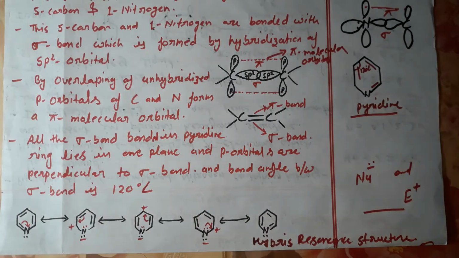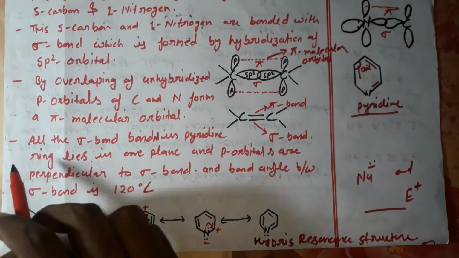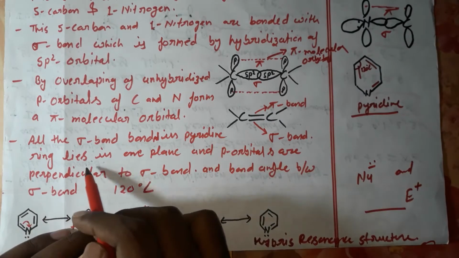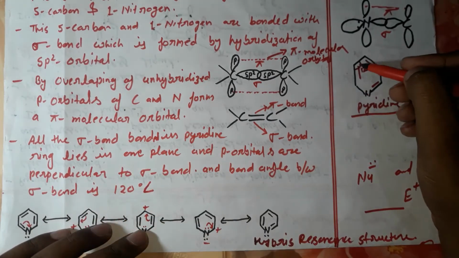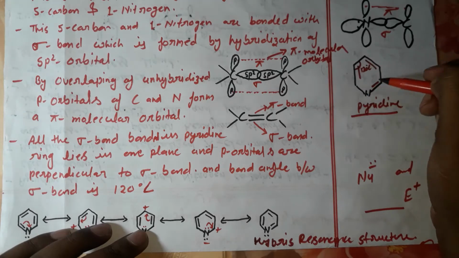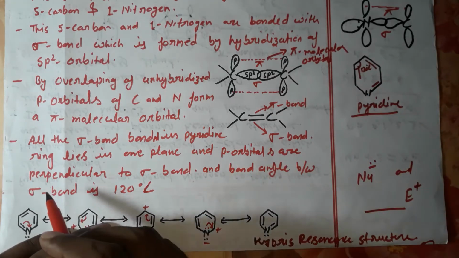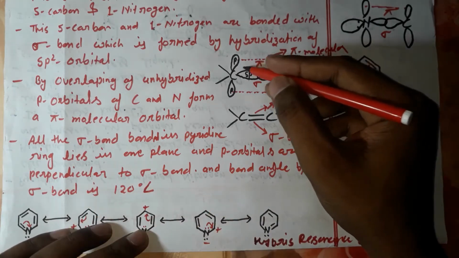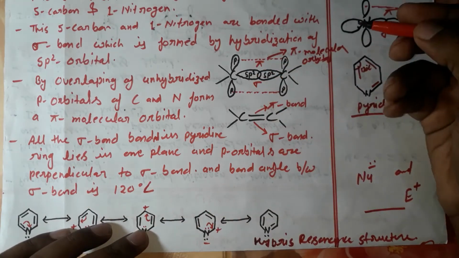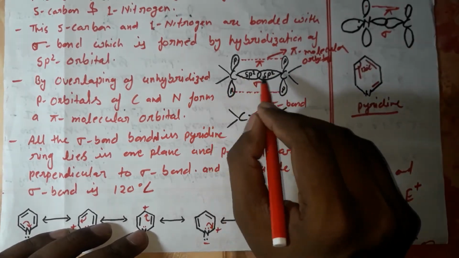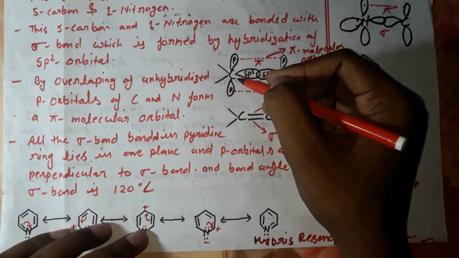The next point is that all the sigma bonds in the pyridine ring lie in one plane, and the p orbitals are perpendicular to the sigma bonds. This is the p orbital, perpendicular to this sigma bond; this one is horizontal and this is vertical.